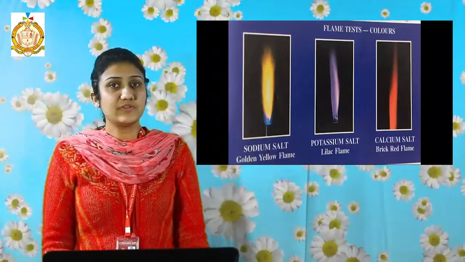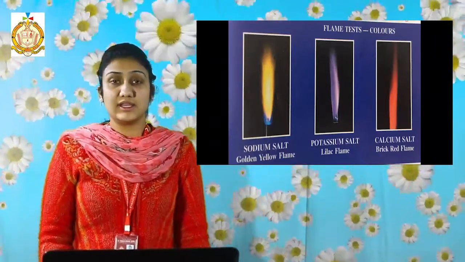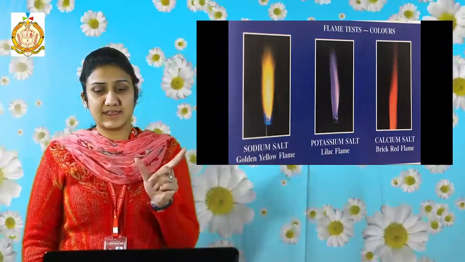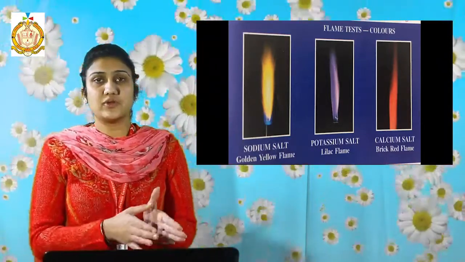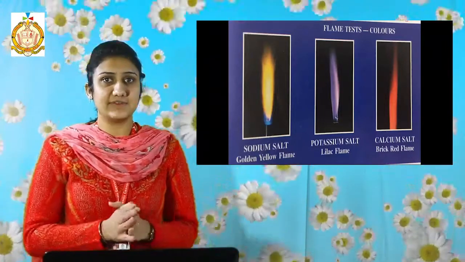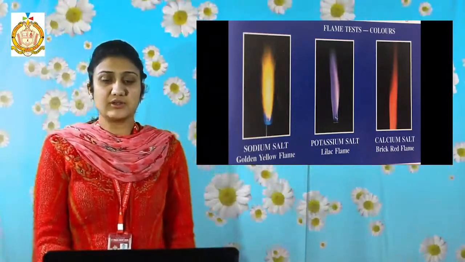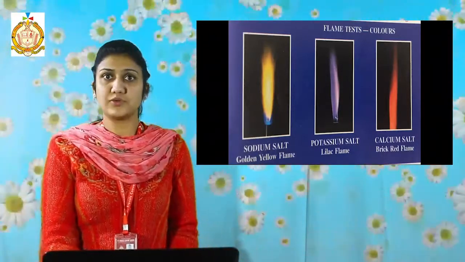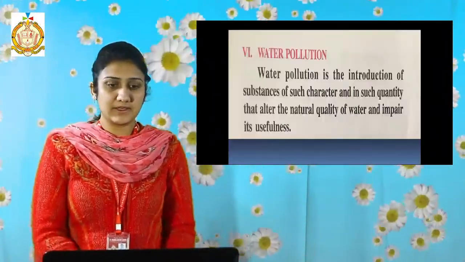And if the color of the flame is brick red, then you can guess that the substance is a calcium salt. So from these observations you can detect the presence of the given salt that is given to you for the experiment.